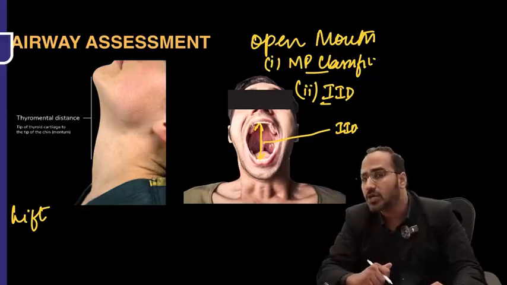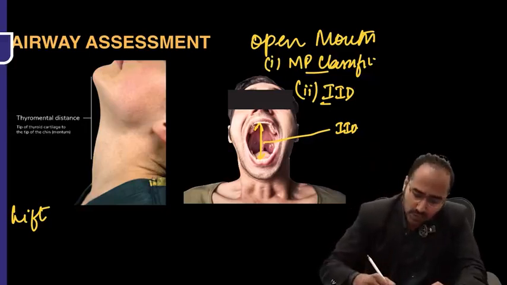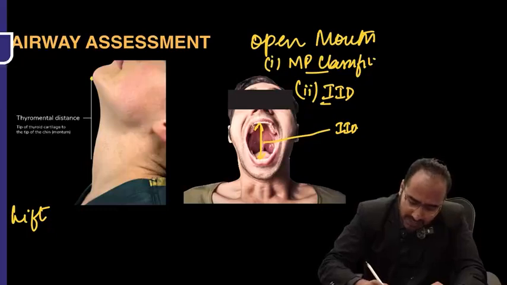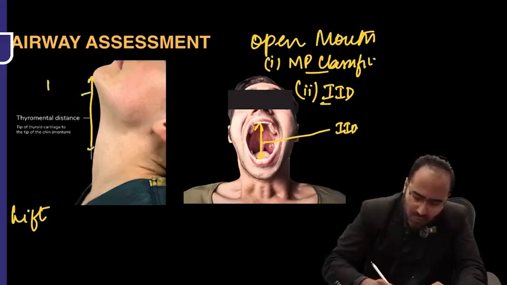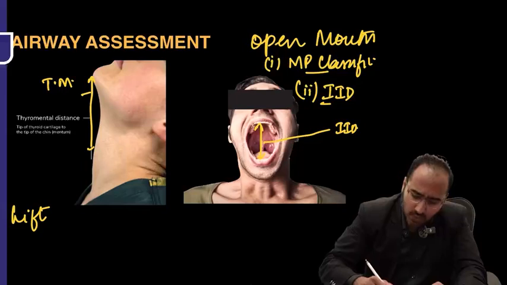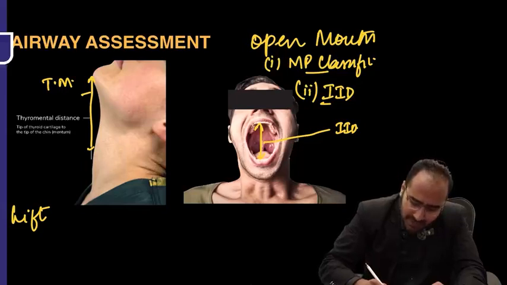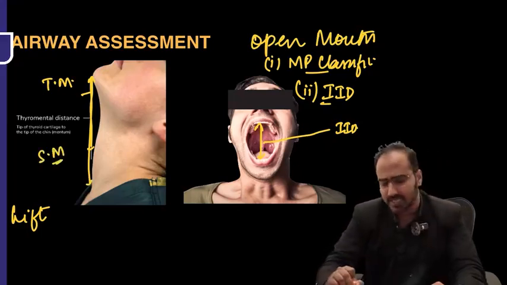What two things do we need to look at when he is lifting his chin? You need to look for the distance between the mentum and the thyroid cartilage, which is called thyromental distance. And you also need to look for the distance between the mentum and the sternal notch, which is called sternomental distance.